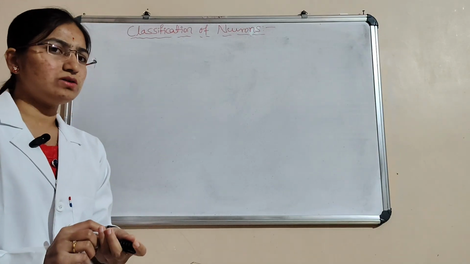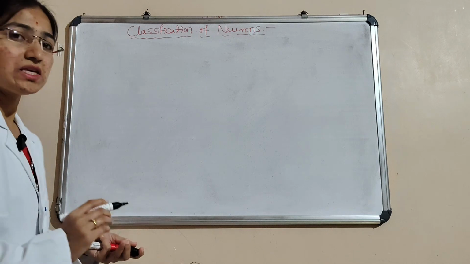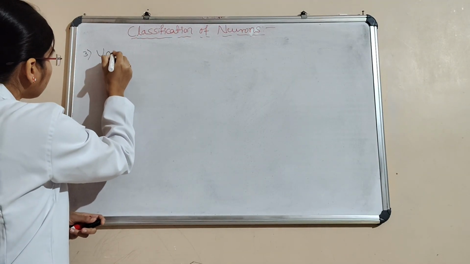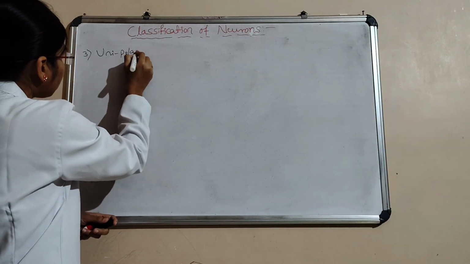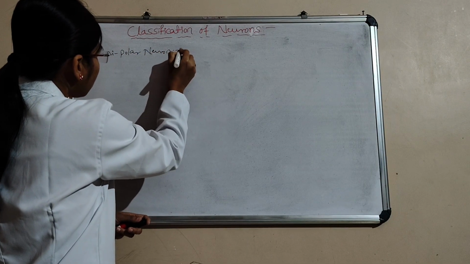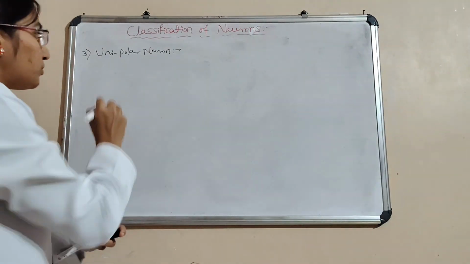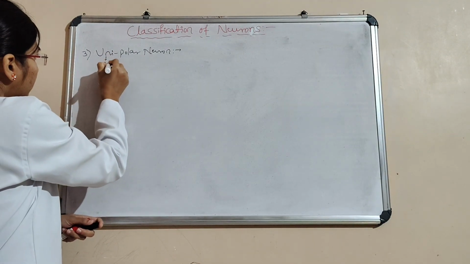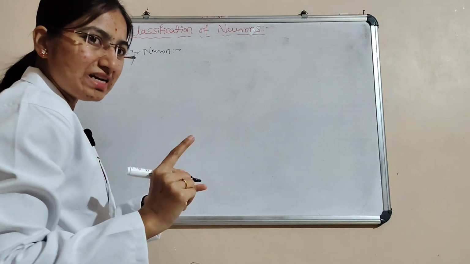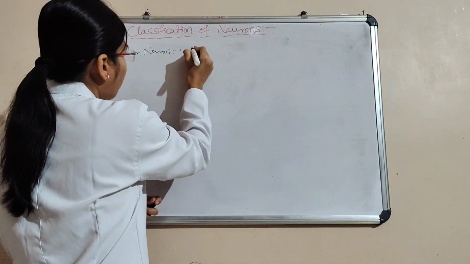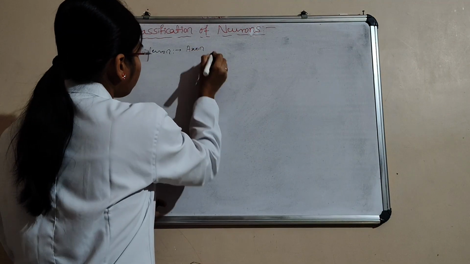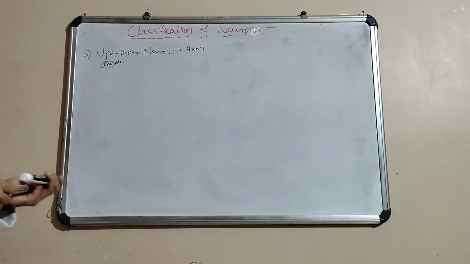Next we'll see the third neuron, that is unipolar neuron. The name itself suggests that only one pole is there, and that one pole is arising in the form of axon.